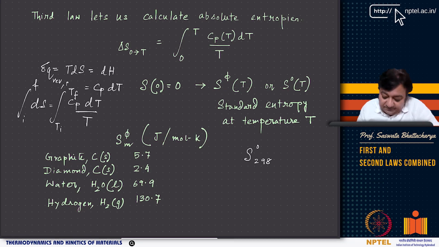As you can see, the trends look fine, because in solids the standard entropy is less, in liquid it is higher, and in gas it is much larger.